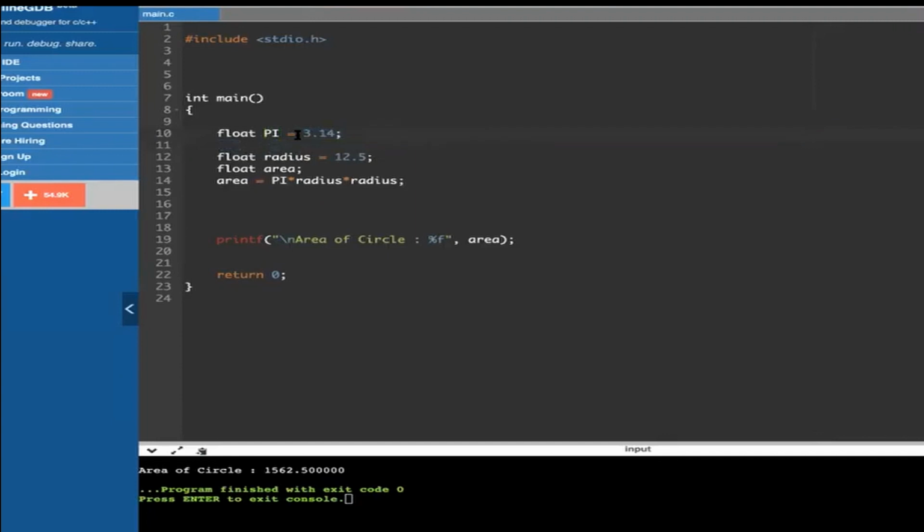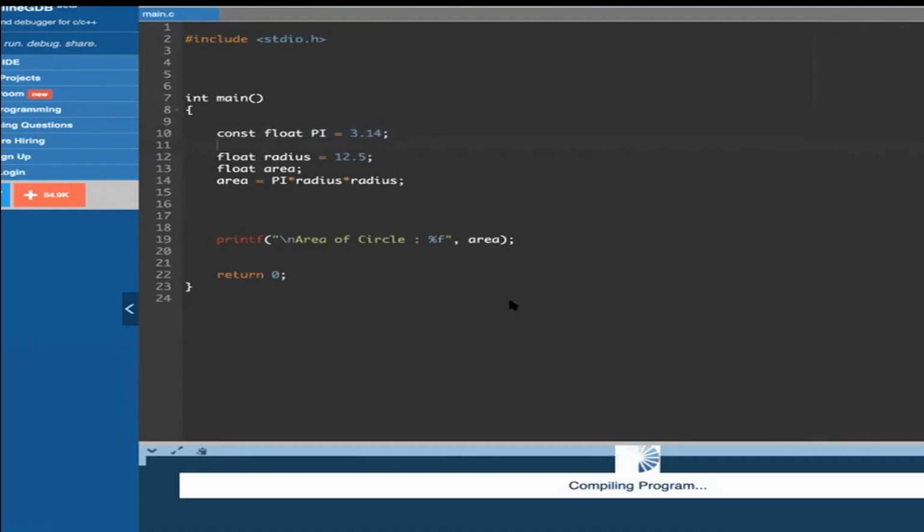But now what do I do? I apply the word const. As soon as I apply it here or there, after this keyword, it becomes constant. Now it cannot be changed. And the value we will get is the same as the previous one.